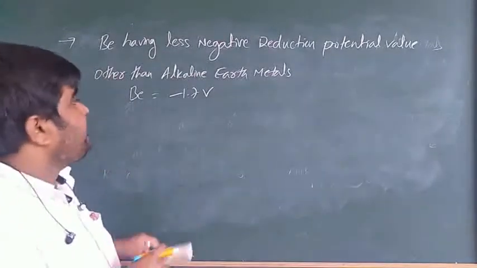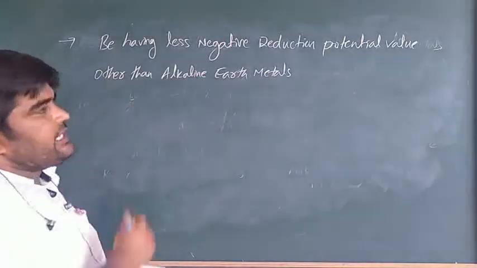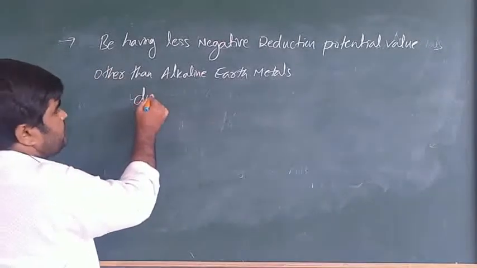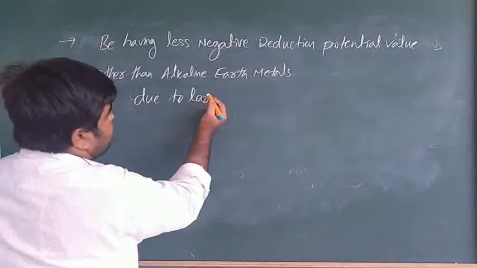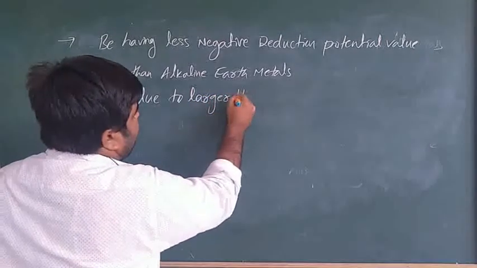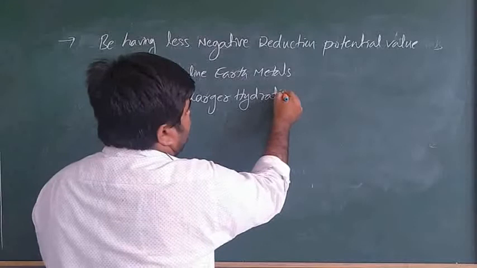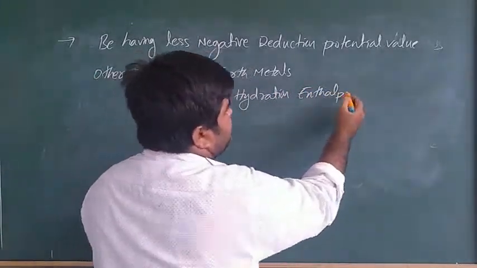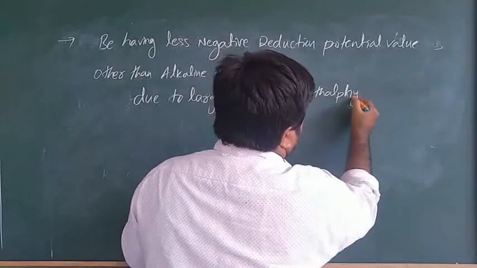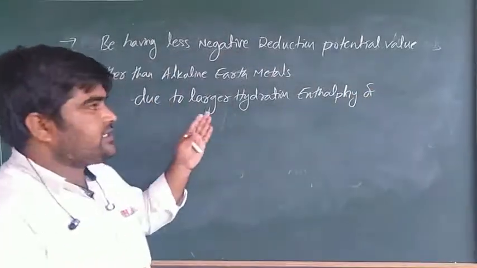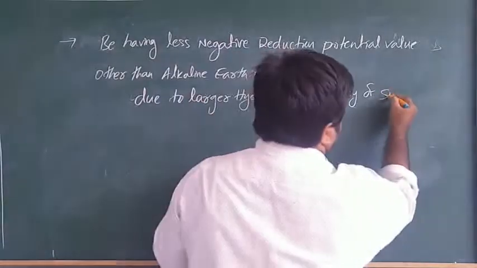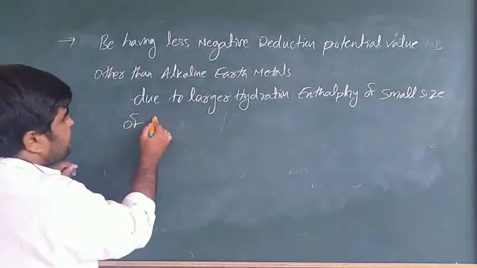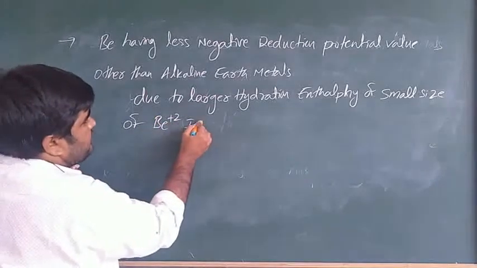That is why beryllium has a less negative reduction potential value than the other alkaline earth metals.